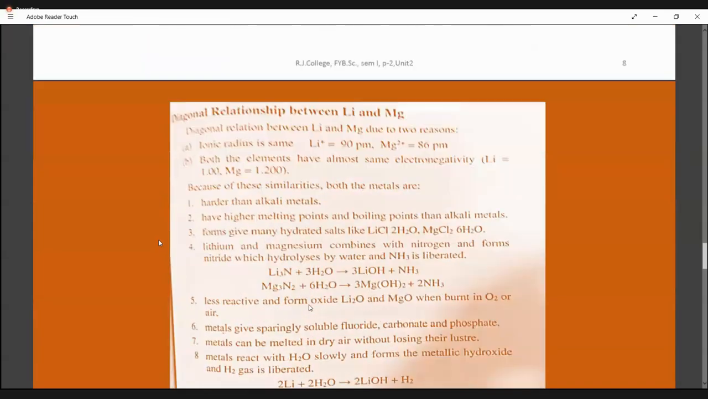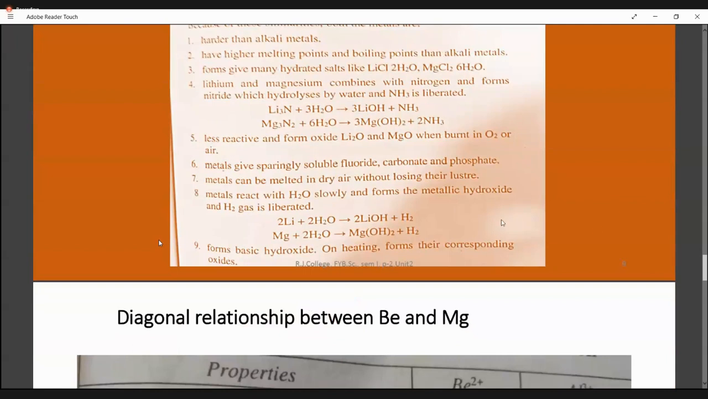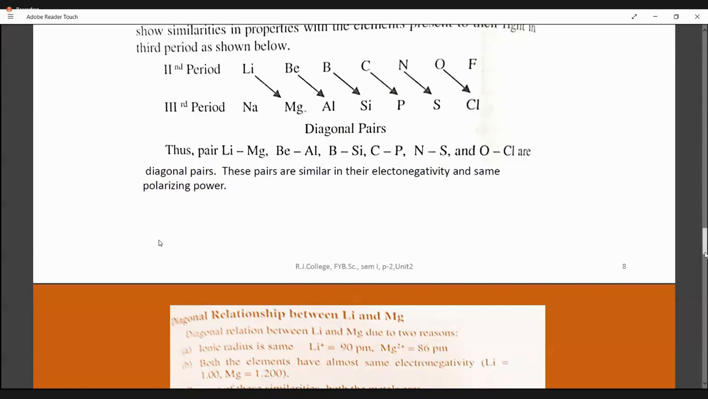Now the first pair we are going to read is lithium and magnesium.